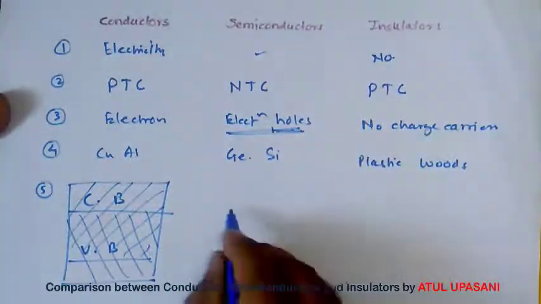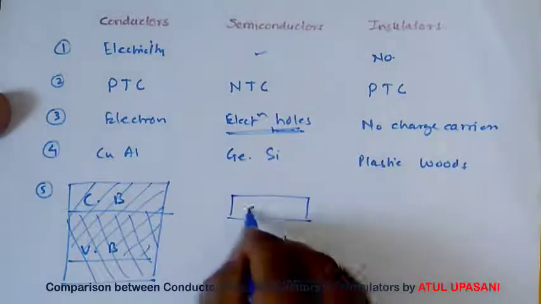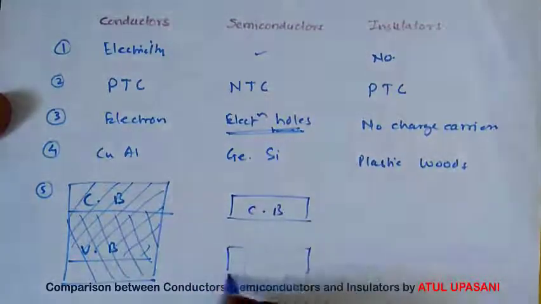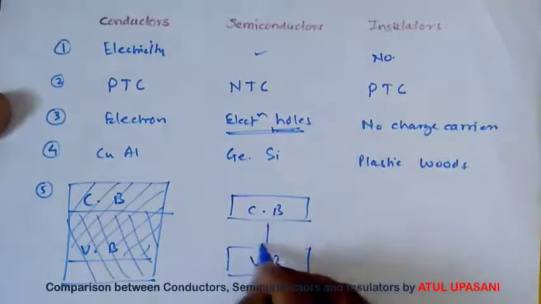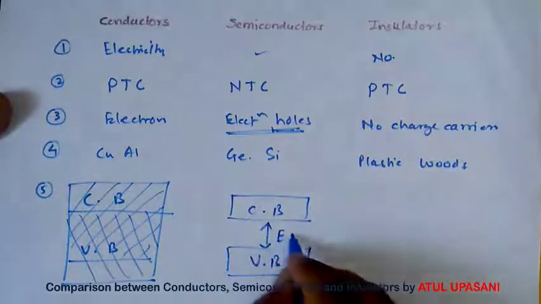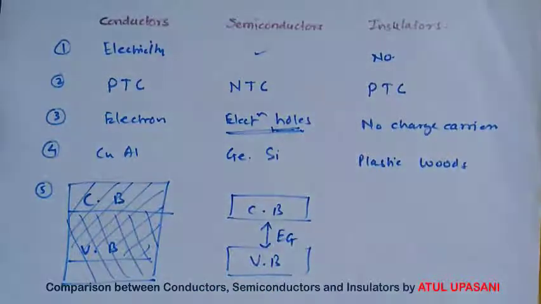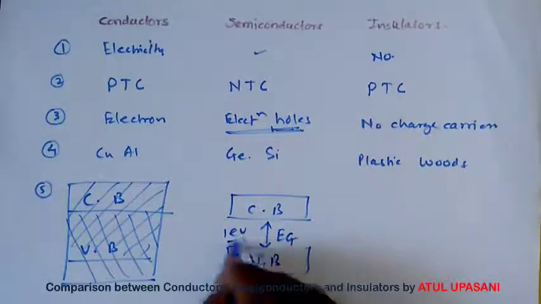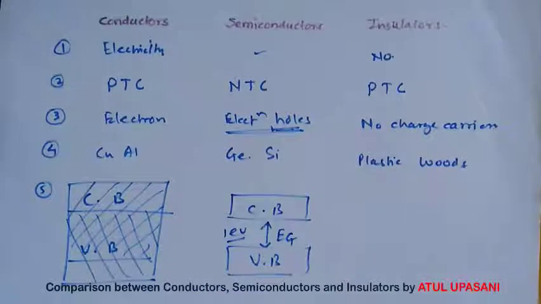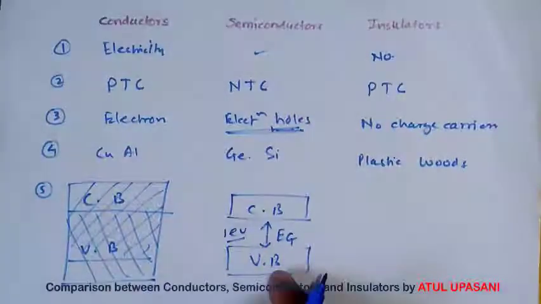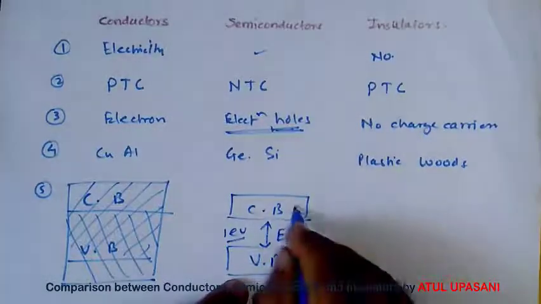What about semiconductor? The conduction band and the valence band have an energy gap, but this energy gap is very small. It is near about 1 electron volt. It means that if energy of 1 electron volt is given, the valence band electron can move to conduction band.